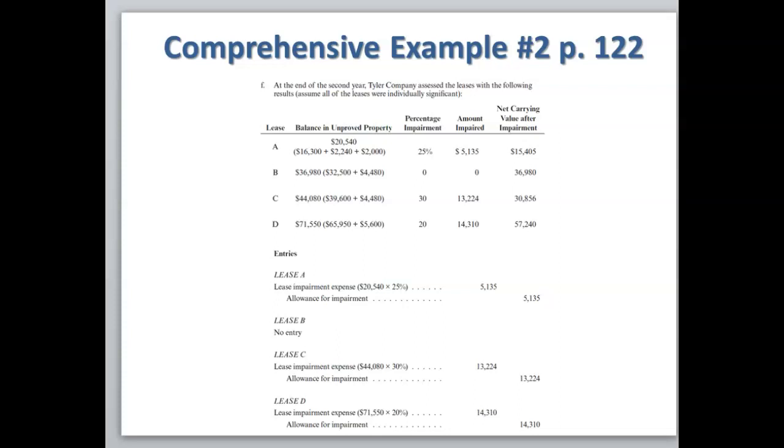Below you can see the journal entries to record the lease impairment expense for each of the three properties, noting that lease B was not considered to be impaired.